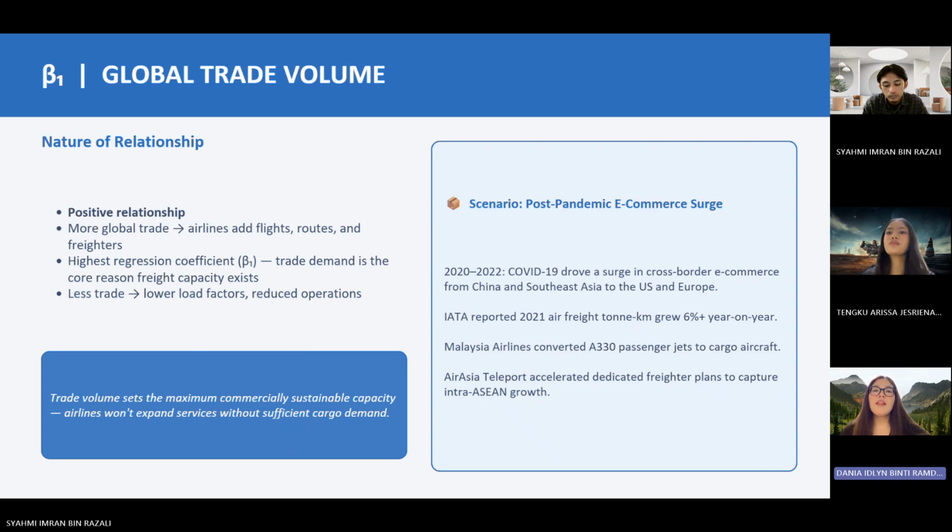Locally, Malaysia Airlines converted A330 passenger jets into cargo planes, and AirAsia's Teleport division fast-tracked its dedicated freighter plans to capture that intra-Asian growth. So this is why beta 1 carries the highest weight in our model. Without cargo demand, there's simply no economic reason to deploy capacity. And now I'll hand it over to Arisa.